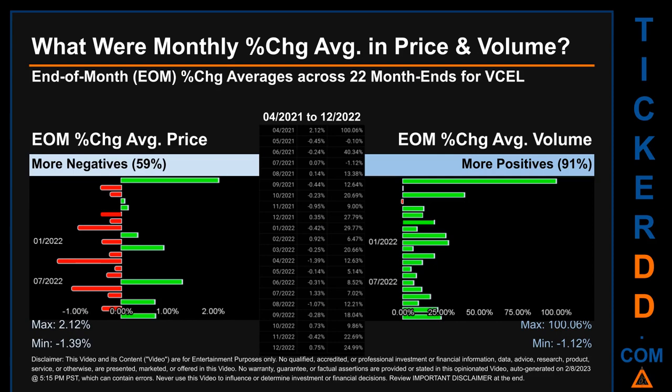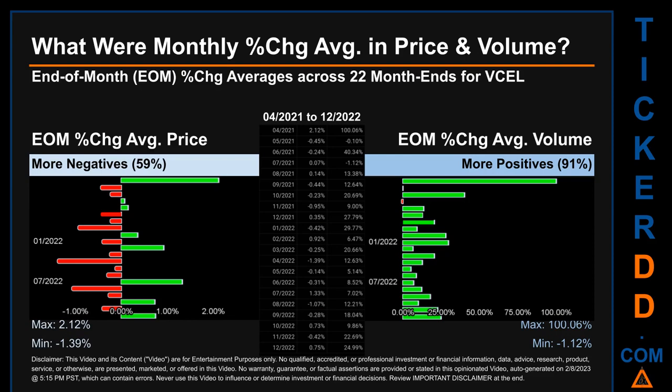What were end-of-month percentage change averages in price and volume for VCEL? The monthly average of percentage change, in price and in volume, were calculated for each of the 22 month ends. That calculation took daily percentage changes and averaged them for each given month. If a month end came out negative, then it means that the month summarily saw a negative change.